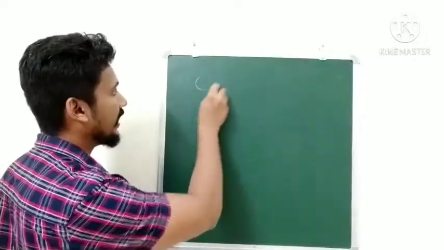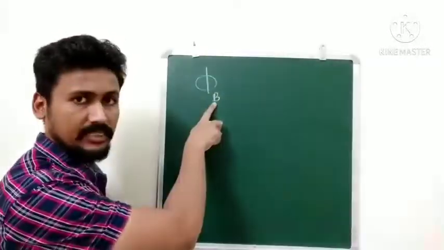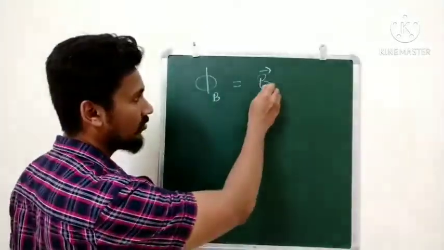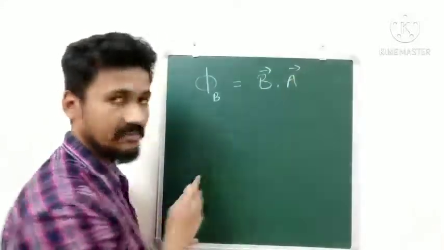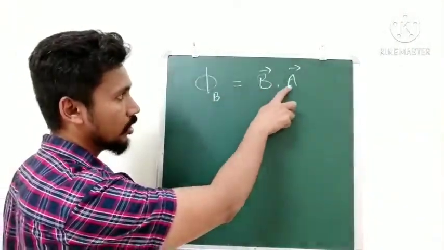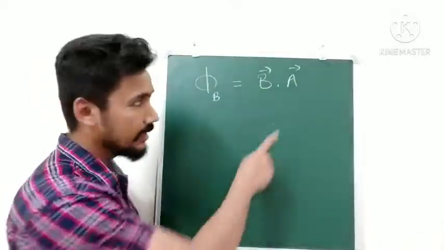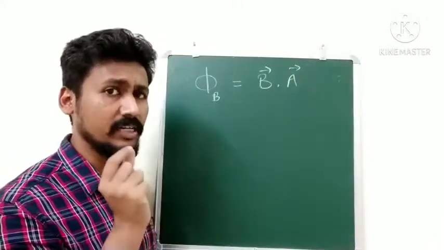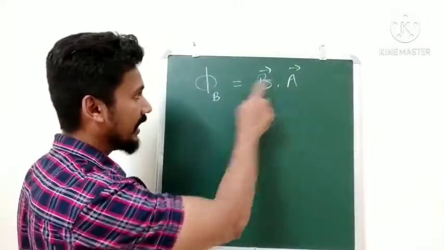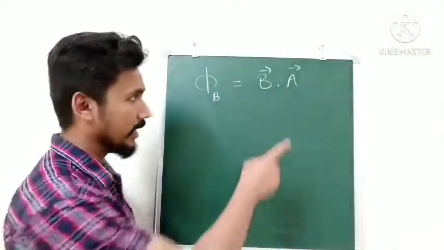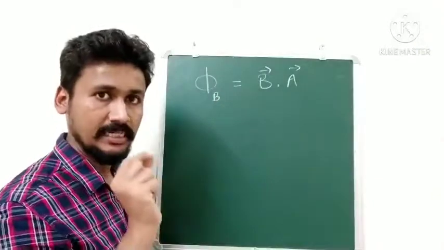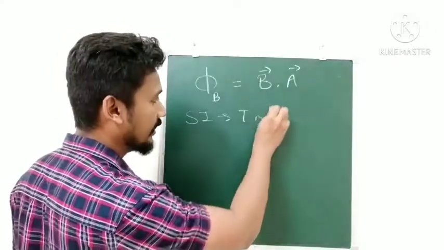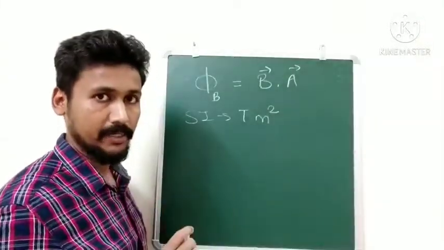So we need to define the quantity of magnetic flux. Magnetic flux is denoted by the symbol phi B. Magnetic flux is defined as the dot product of the magnetic field and the area vector. So phi B is equal to vector B dot vector A, where B is the magnetic field and A is the area vector. Previously I hope you remember we have discussed this concept of the area vector. Of course it is a dot product, that means magnetic flux is a scalar quantity, and the SI unit of magnetic flux is Tesla meter square. This also has to be remembered.